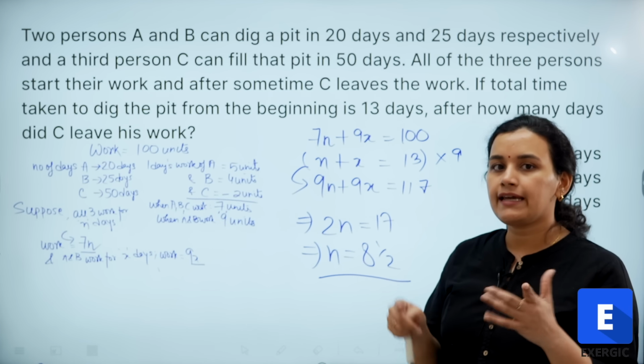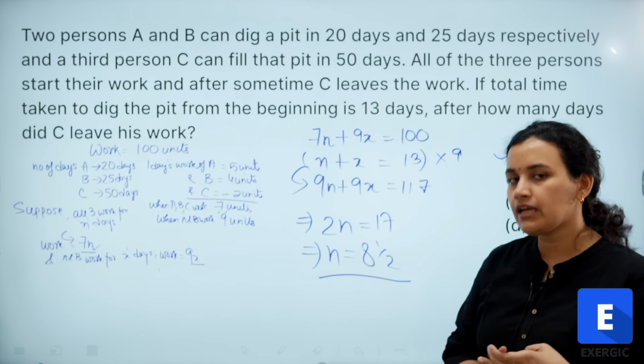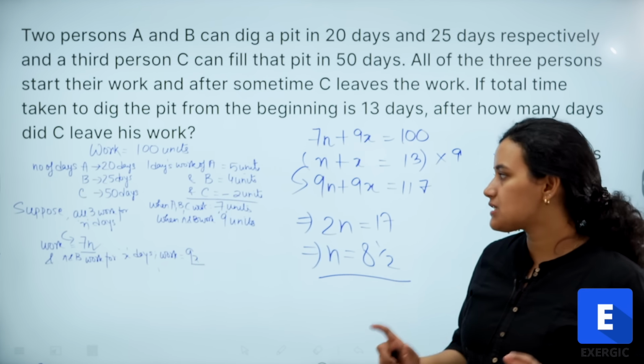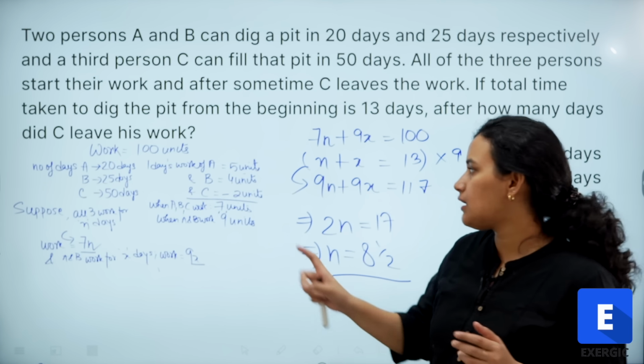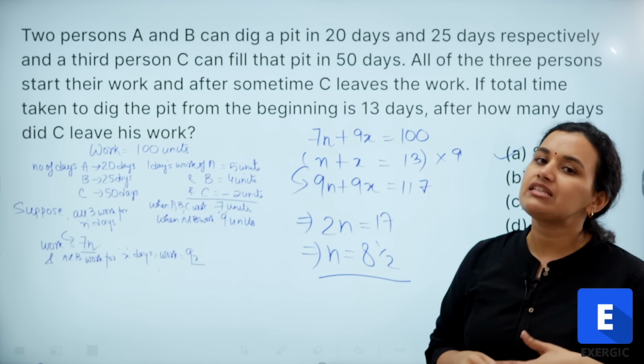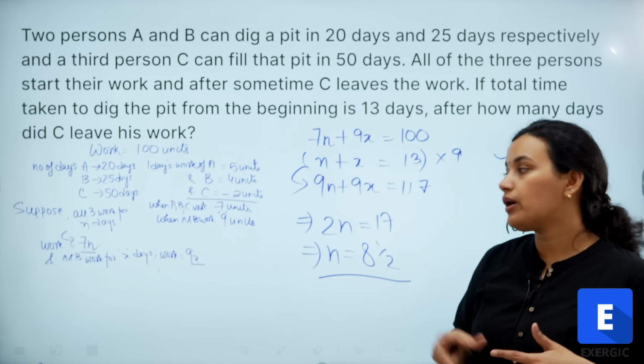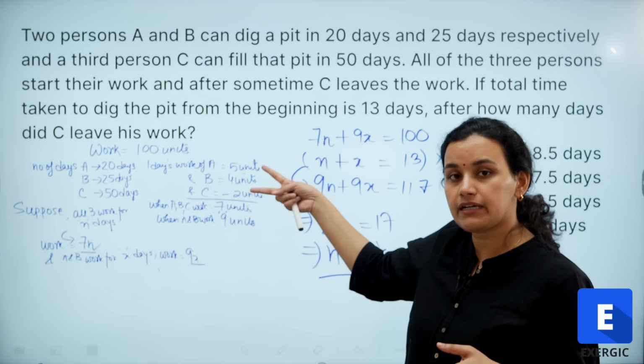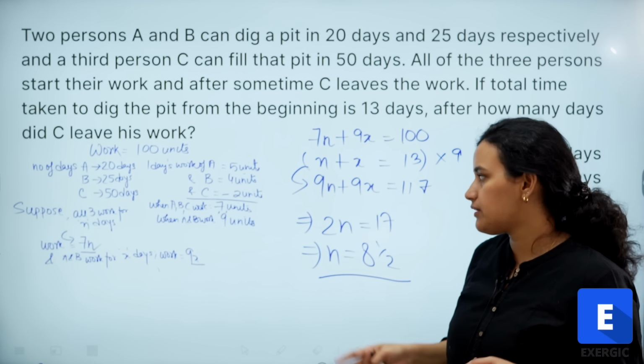So, on a single day, if all three A, B and C are working, what is the amount of work that is done? 5 plus 4 minus 2 or 7 units. Similarly, when C is not working, only A and B are working. So, the amount of work done per day is 5 plus 4, 9 units, right?